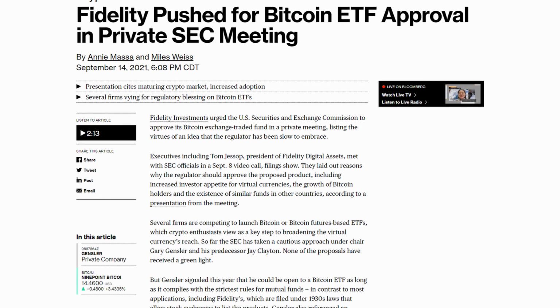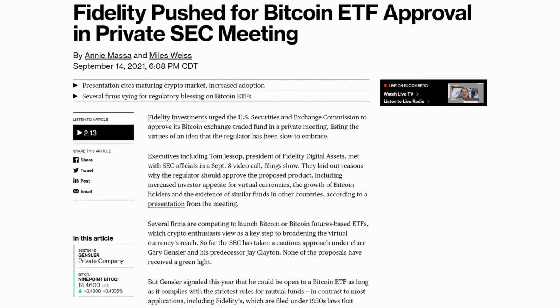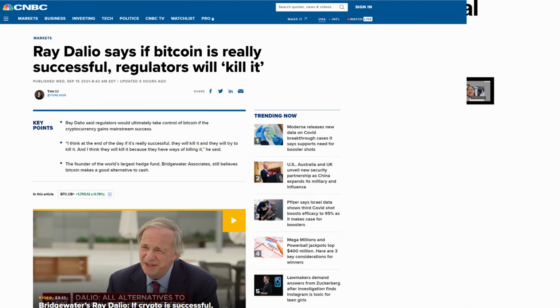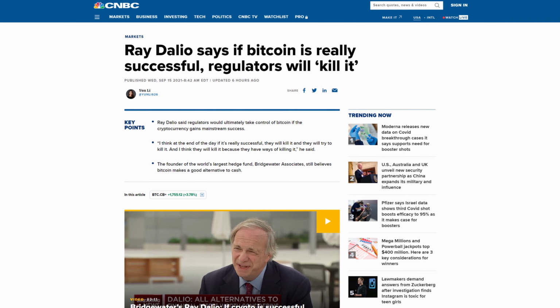He did signal that he may approve one by the end of this year, but it would have to comply with the strictest of rules for mutual funds. In the end, not all people are so bullish on Bitcoin.